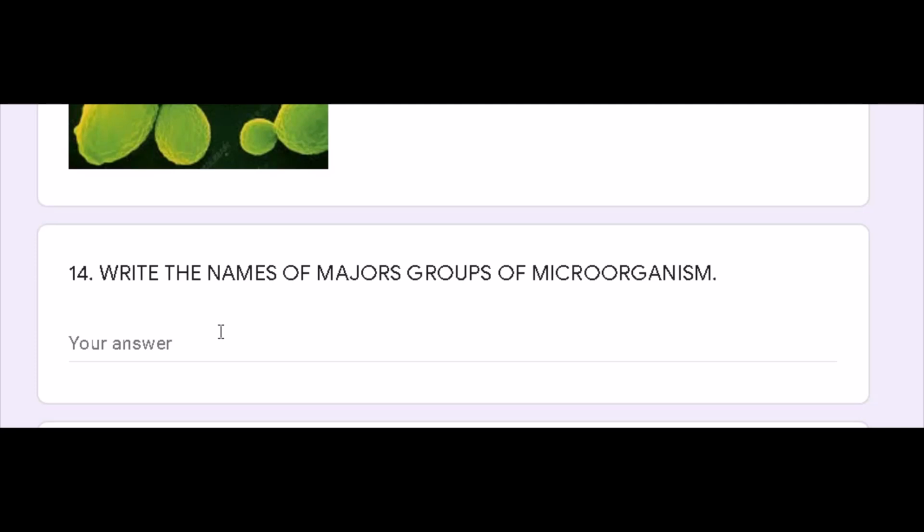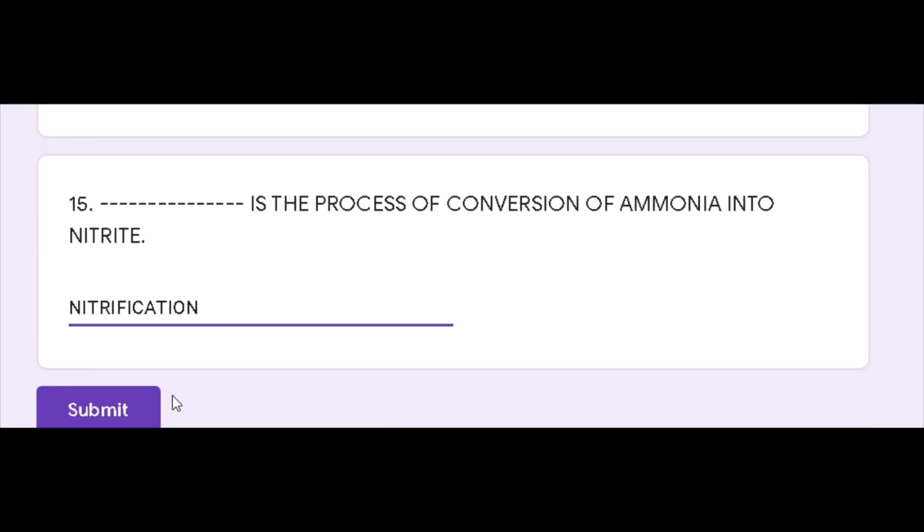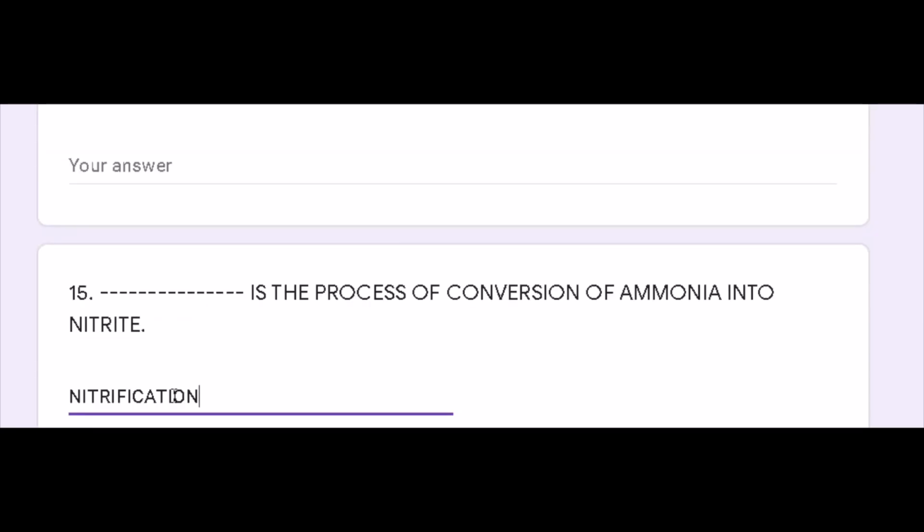We will move to the last question, question number 15. Dash is the process of conversion of ammonia into nitrite. The correct answer is nitrification. Nitrification is the process of conversion of ammonia into nitrite. When we studied the whole process of nitrogen fixation, the first step was nitrification, in which the ammonia is converted into the nitrite. So nitrification is the correct answer.